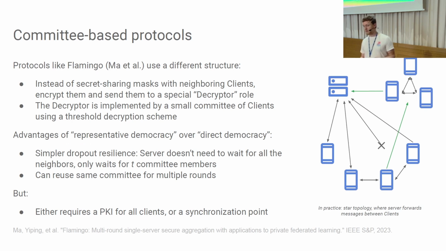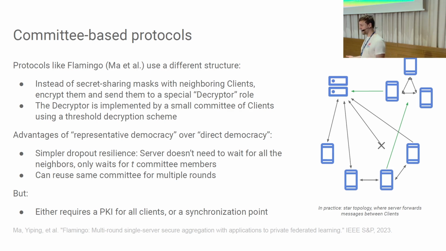So to solve these issues, there were proposals that don't require all the clients to be online all the time, but instead to have some clients that are very reliable come together into a committee that performs the important part of the computation, whereas all the other clients become much more lightweight. So this is here the Flamingo work that I'm showing.